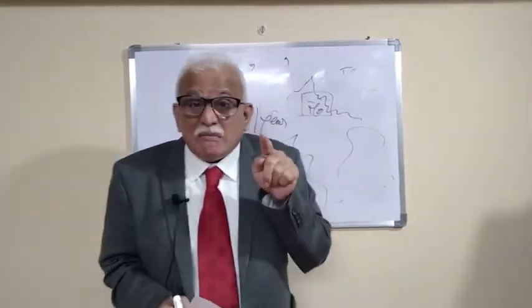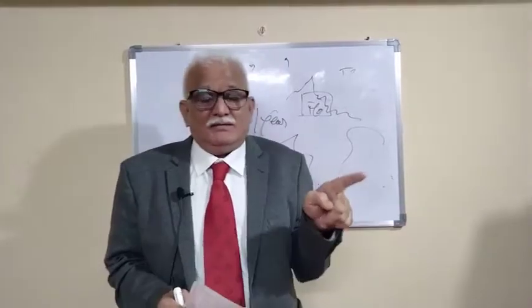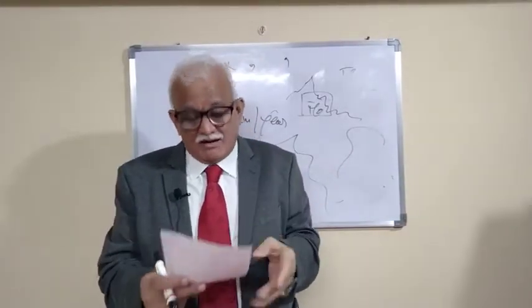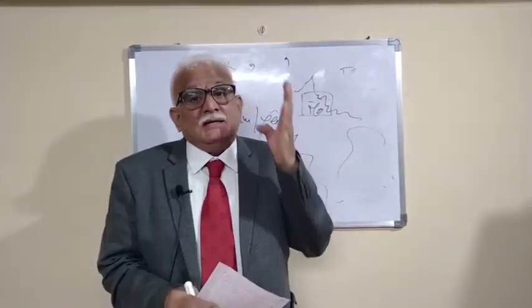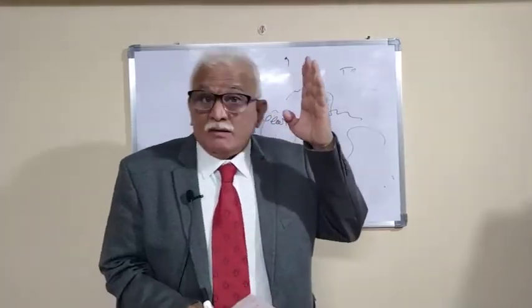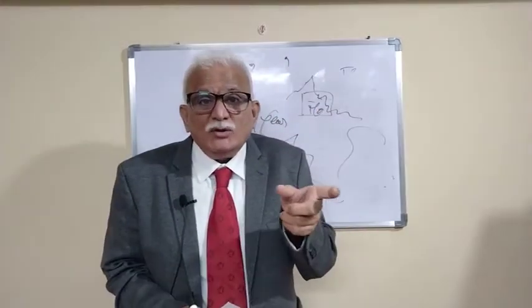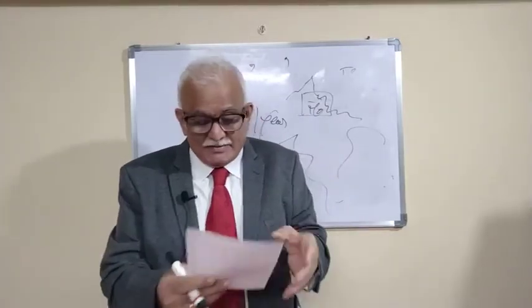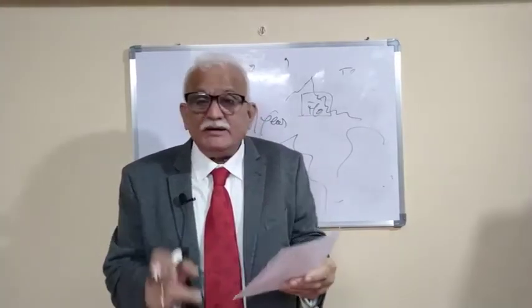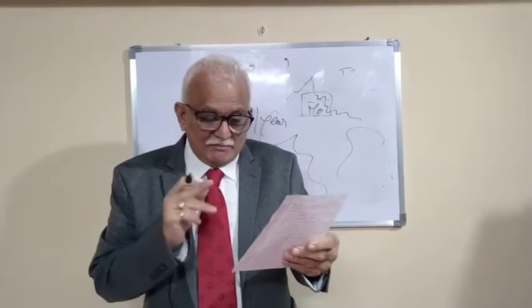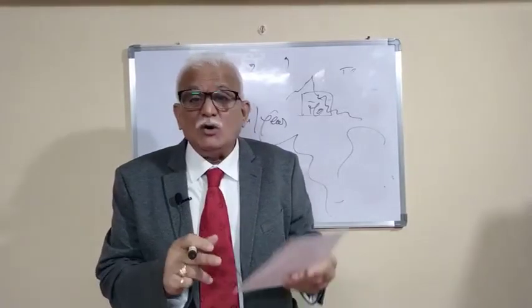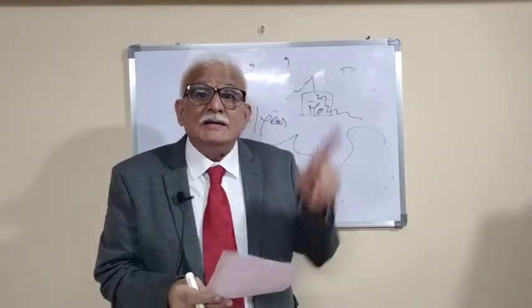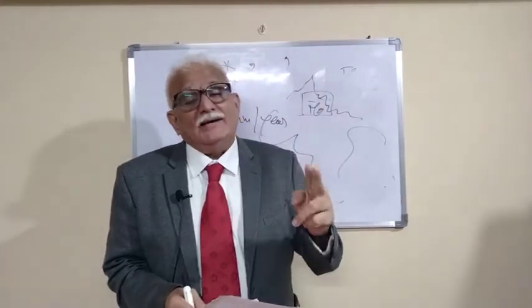What are the micro level, topo level, meso level and macro level? Micro scale means less than 100 meters. Topo scale means 100 meters to 3 kilometers. Meso scale means 3 kilometers to 100 kilometers. Macro means 100 kilometers and above.